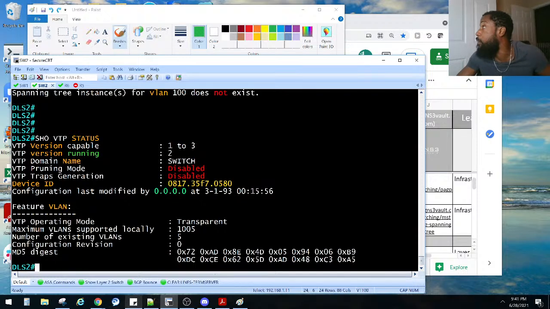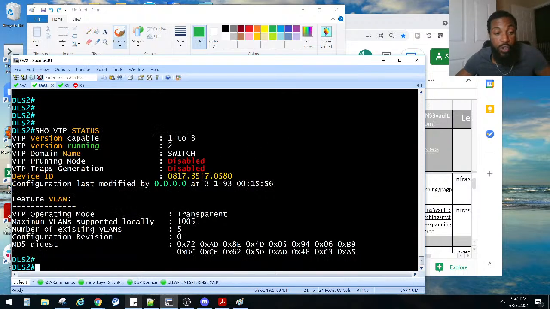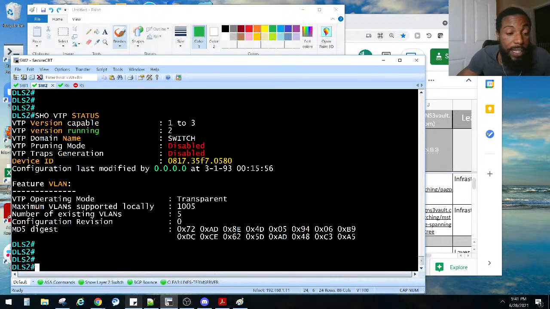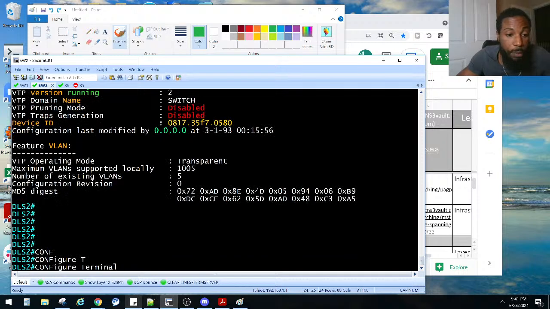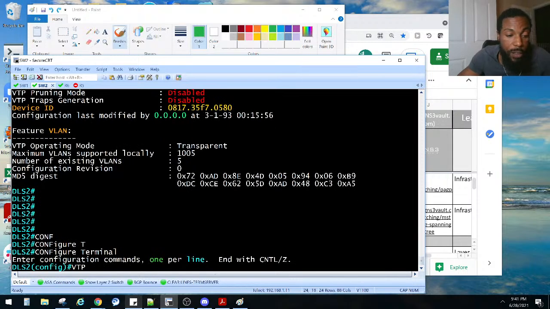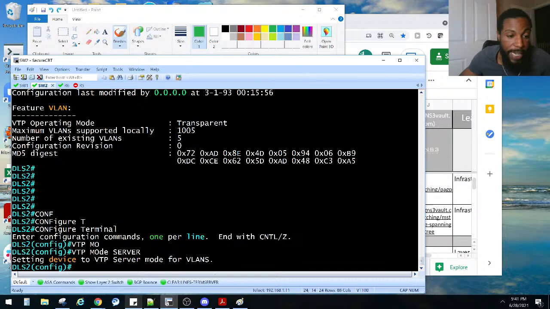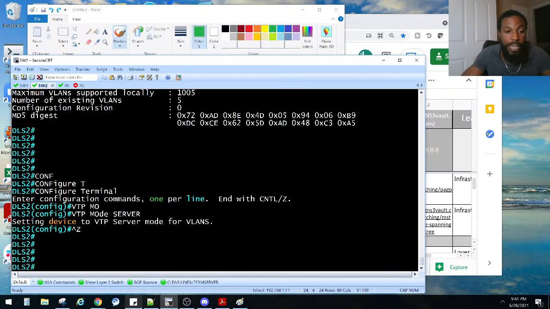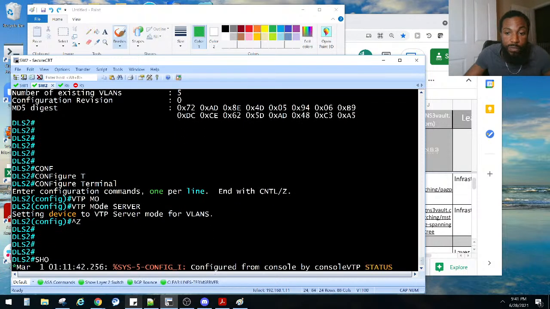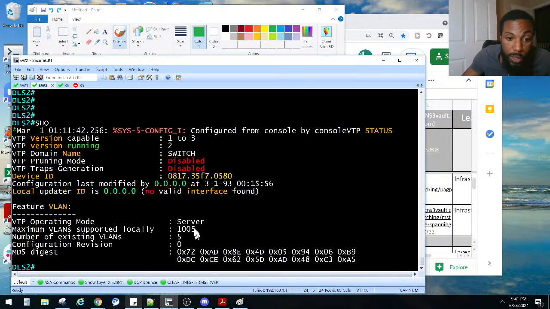We could also put it in client mode. But remember, on task 1 he said all switches should allow VLAN creation, deletion, and modification. So that takes out the client mode. We don't want to put it in that. So let's go ahead and put everything else in server mode, which is what they were at. So DLS2, let's put him in VTP mode server. And let's see what happens now. Now we do show VTP status. We put him in server mode.